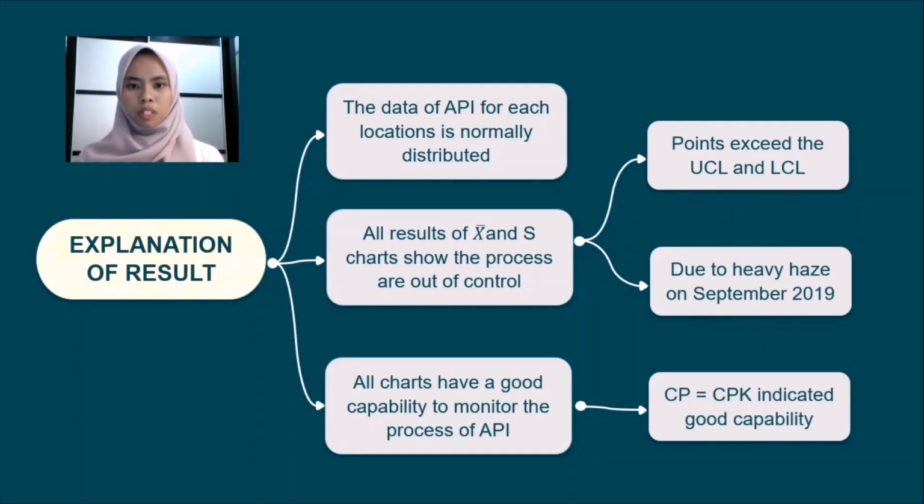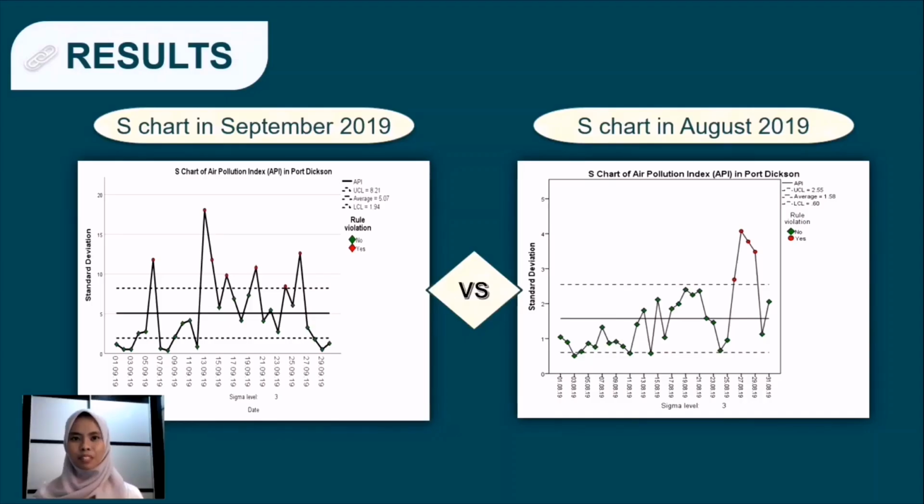The sudden increase of the API in the three locations is highly caused by the haze in Malaysia. The results of the process capability analysis approach applied on the control charts indicate the control charts obtained have a great capability to monitor the process of API in all locations. This is because the values of the process capability and the process capability index are equal to 1, which indicates good capability.